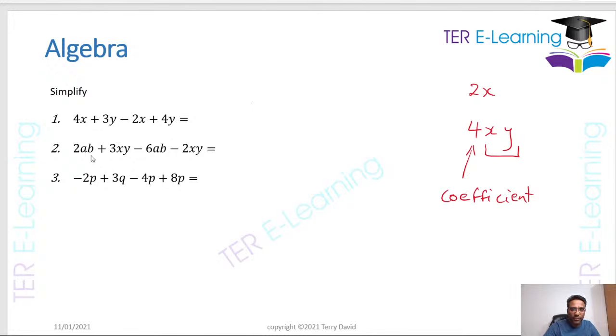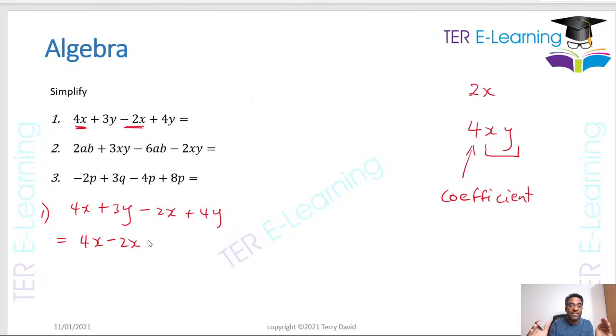So let's do the first one here. 4x plus 3y minus 2x plus 4y, and you want to simplify that. What we do, we bring all the like terms together. So if you look at something here, this is a term in x, and this is also a term in x. Now the sign in front of that term is important. So I'm going to write all the x's first. So it's going to be 4x minus 2x. I'm not crossing any equal sign. So my minus 2x, I'm not doing anything with it. I'm just bringing the 4x and the minus 2x closer together, right?